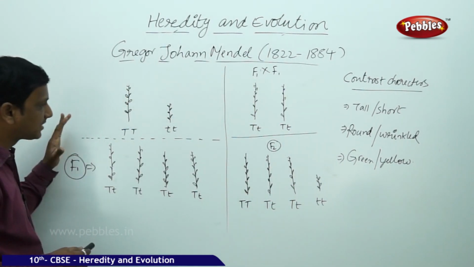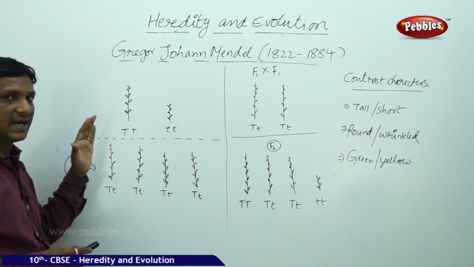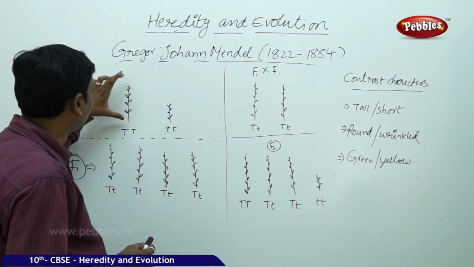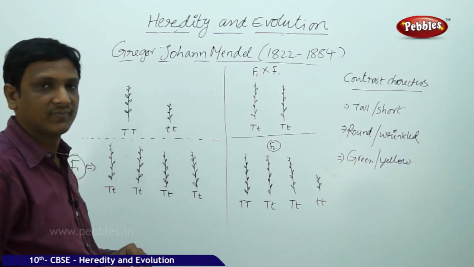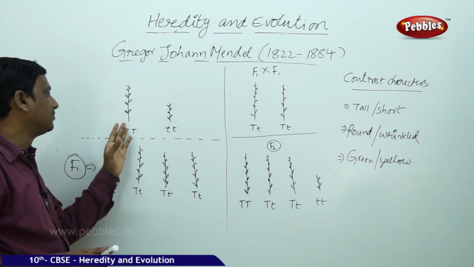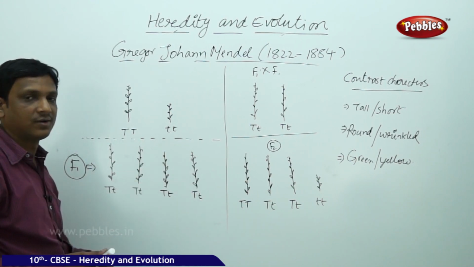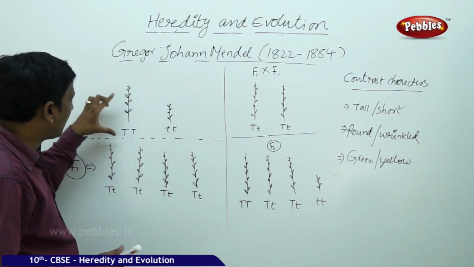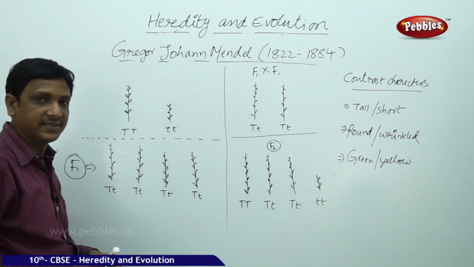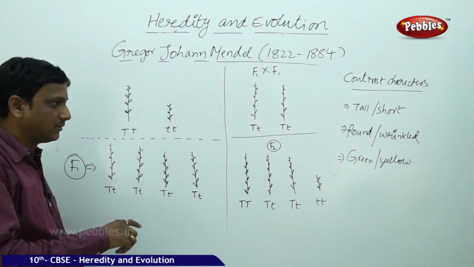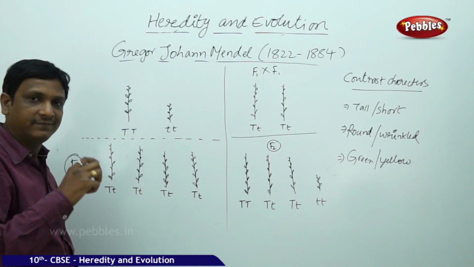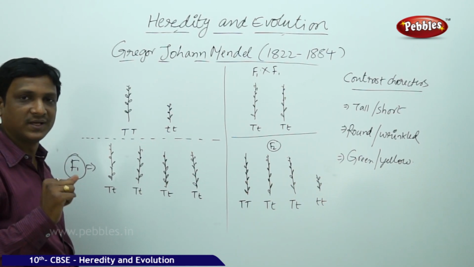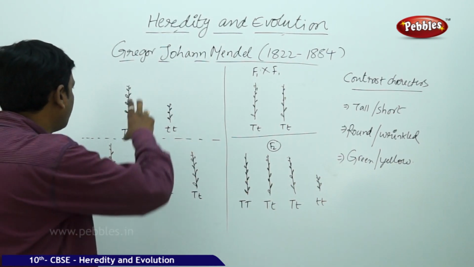Here this experiment is based on the height of the pea plant. He selected two pea plants, one tall and one short, and these two plants are cross pollinated. The tall pea plant has capital T. I told you before that every character, every trait, is expressed by two genes, one dominant and one recessive.